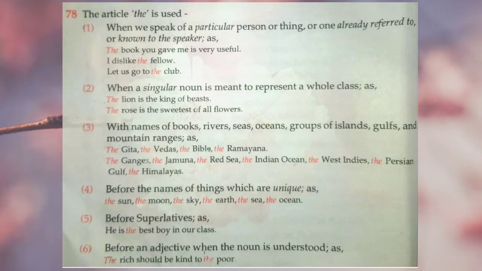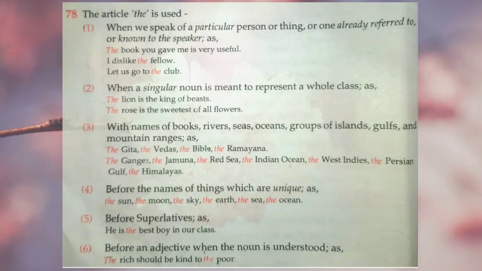Now remember, here book can be general also and book can be specific also. If you mean a general book, then you will use article A or AN, so you will use a book. But when you are talking about a specific book that you already know, then you will use article THE. So this is the difference. You can use article THE if the thing is specific. If the thing is general, use article A or AN.